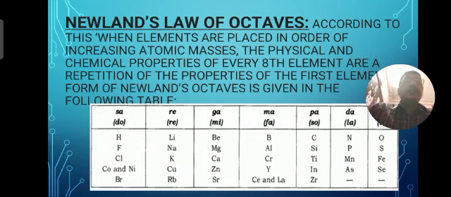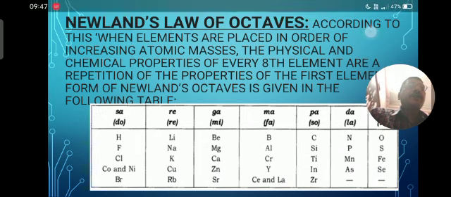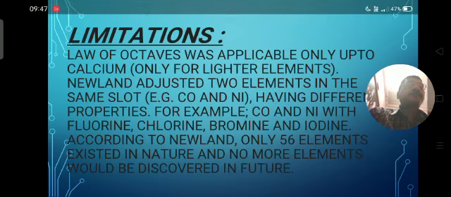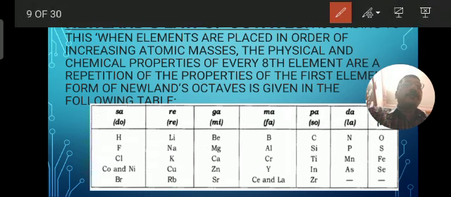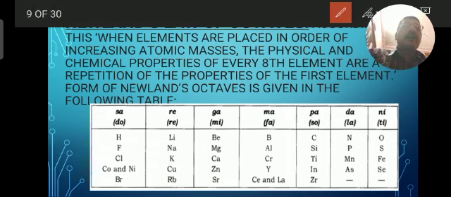According to this, when elements are placed in order of increasing atomic masses, then the physical and chemical properties of every eighth element, what will be there? Are a repetition of the properties of the first element.